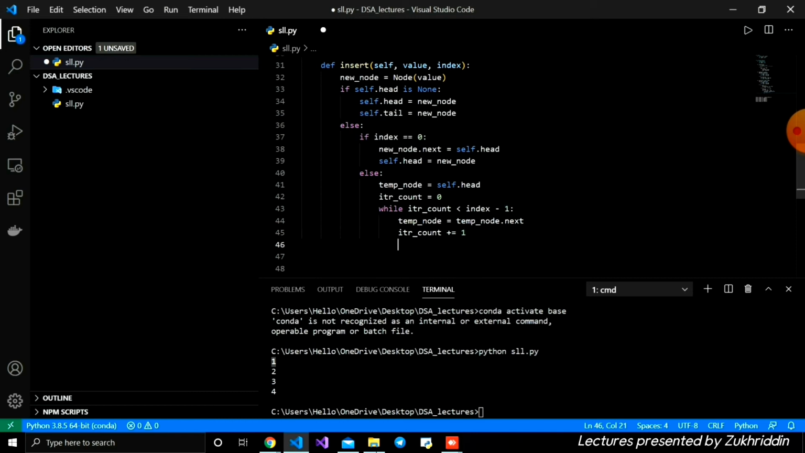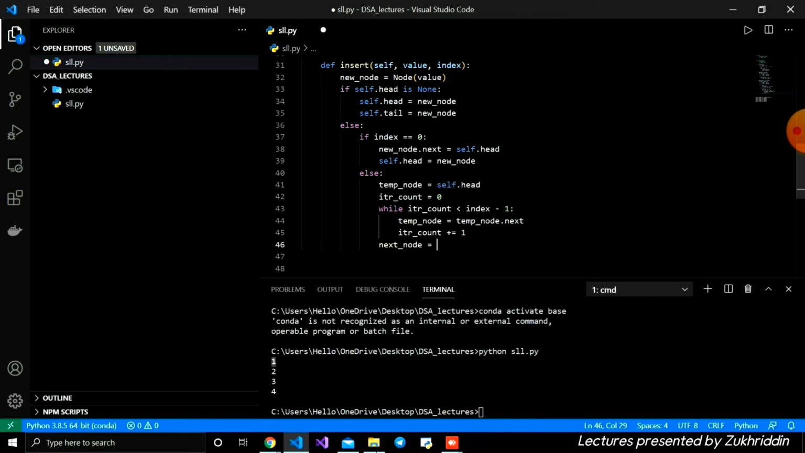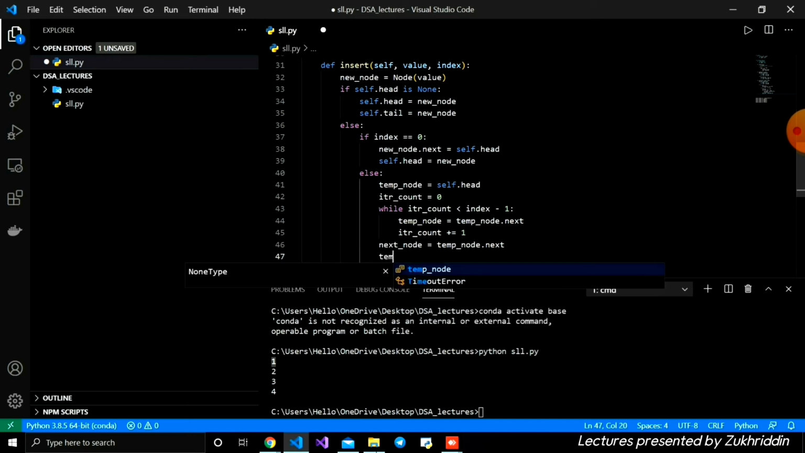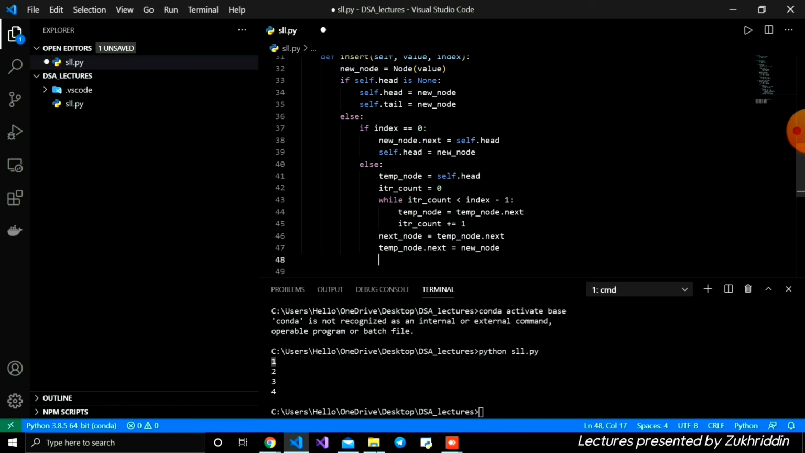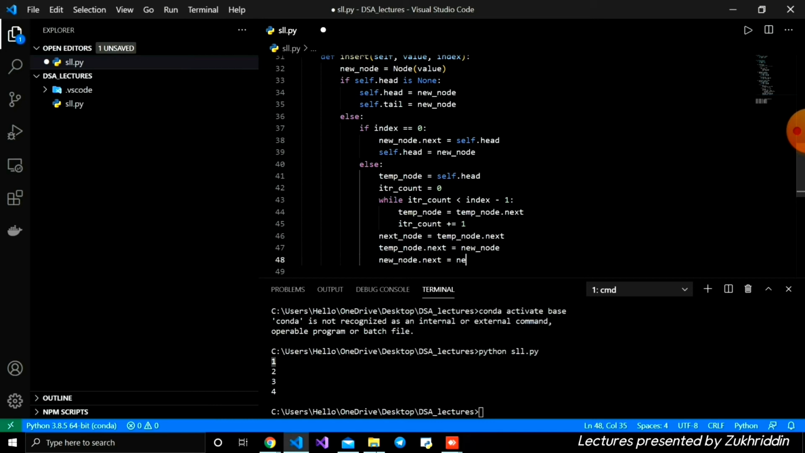And outside the while loop, I'm going to define a new variable, which is next node, and it is equal to temporary node dot next. Then here I'm going to write temporary node dot next is equal to new node, whenever we are adding this node. And after that, I'm going to write new node dot next is equal to next node.